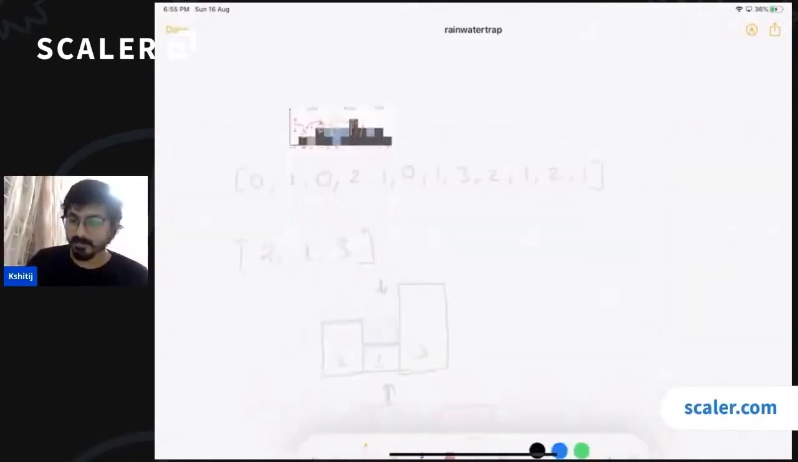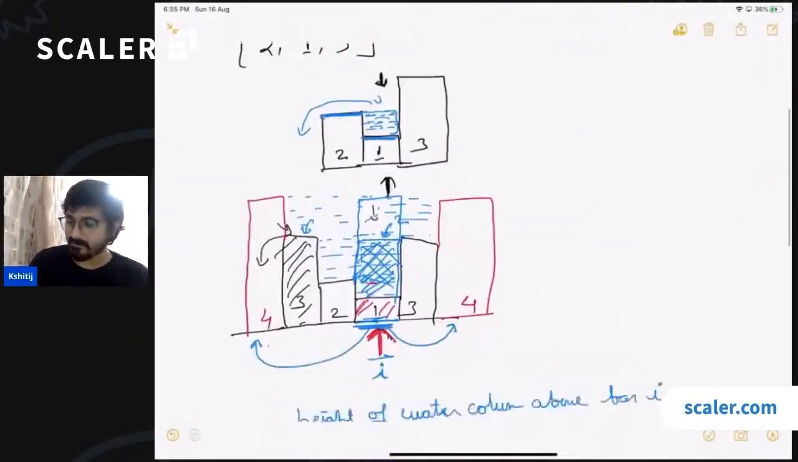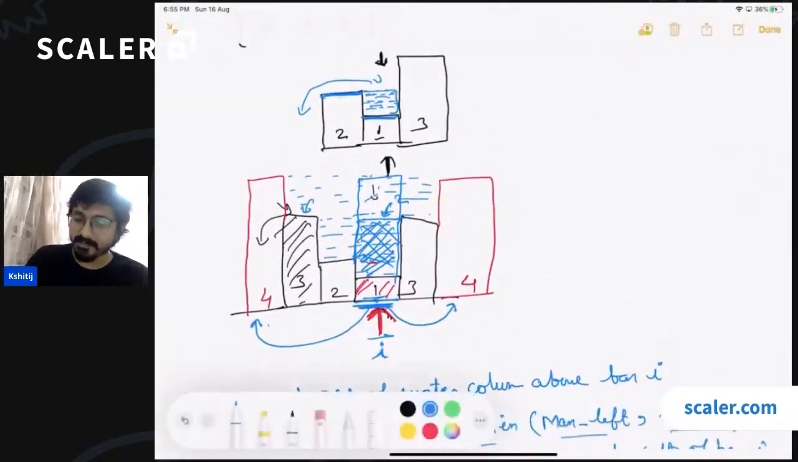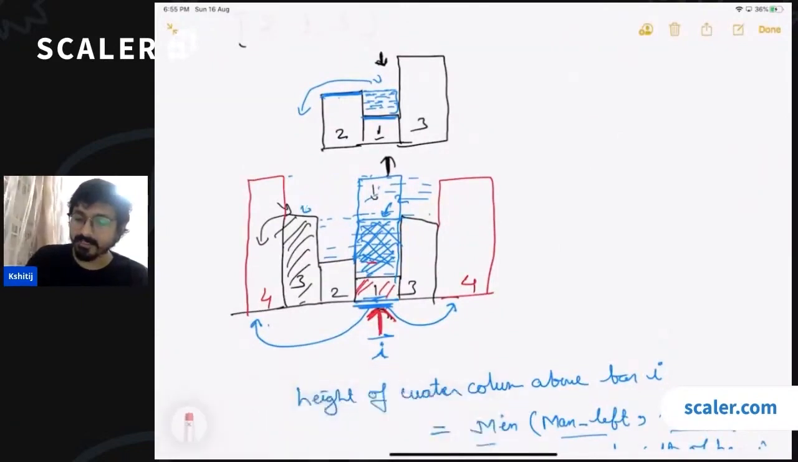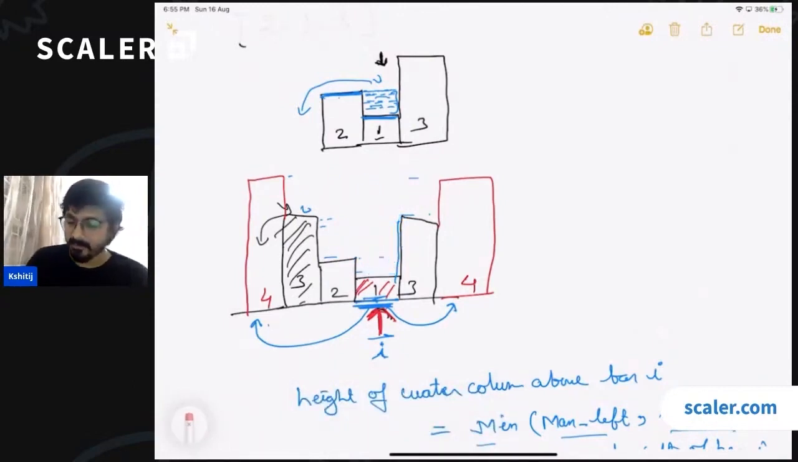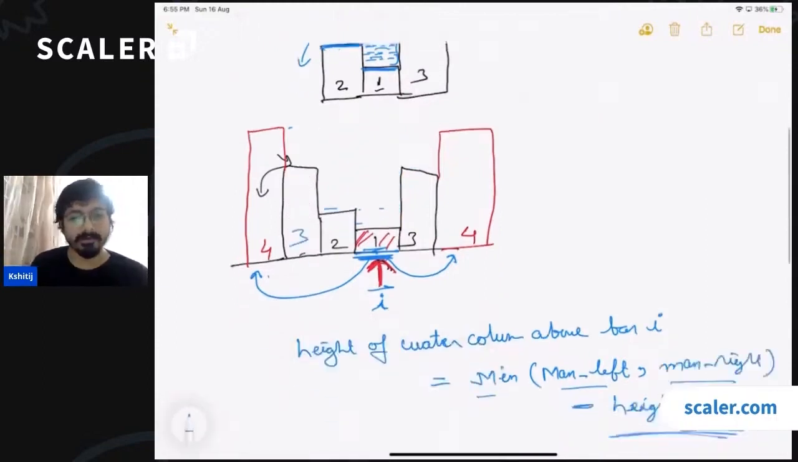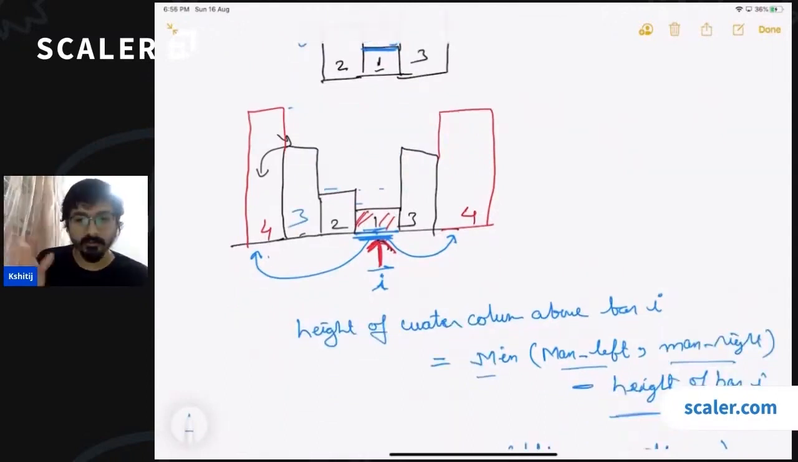Okay, let's do this in this example. Let me just clean it up a bit. Let's try to calculate what is the total amount of water that will be trapped in this scenario. If this is the landscape of the buildings that we have, what will be the total amount of water trapped here? We are saying that the total amount of water trapped is the sum of water trapped above each and every building.